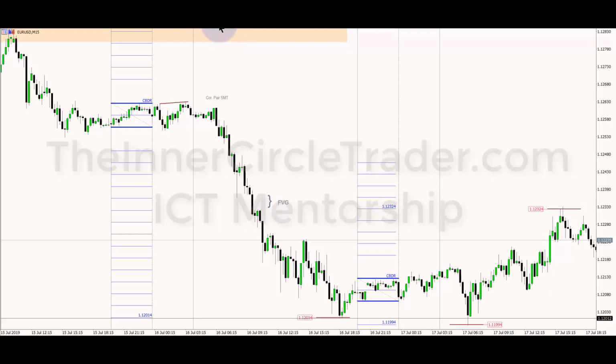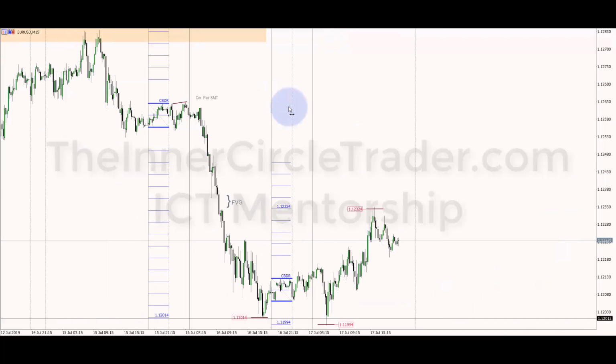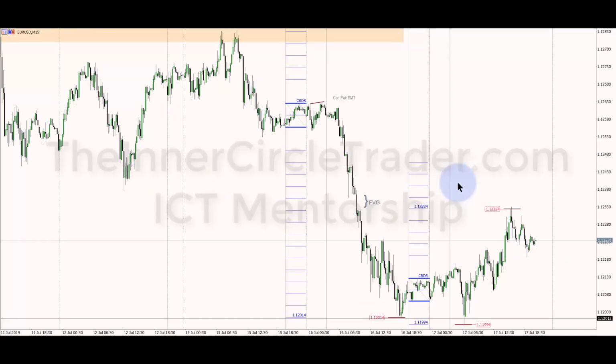I'm going to zoom back out a little bit because it's really too much. All right. So we have a fair value gap there, another fair value gap as well. Price trades back and forth in here, consolidating, and then a final expansion to the downside, again running to the central bank dealers range low. Now what you're looking for is true day.